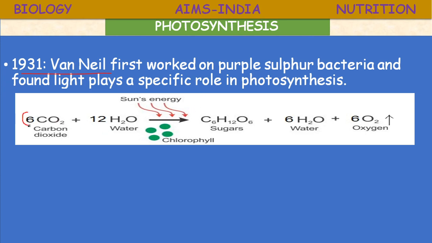6CO2, carbon dioxide, and water in the presence of light and chlorophyll produce sugar, C6H12O6, and a small amount of metabolic water is released, and oxygen is also produced during this reaction, photosynthesis.